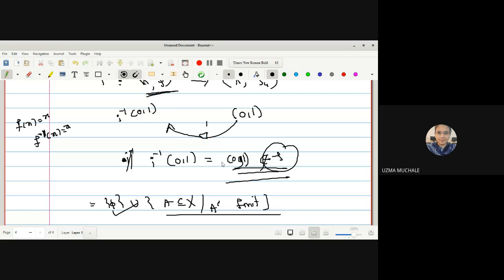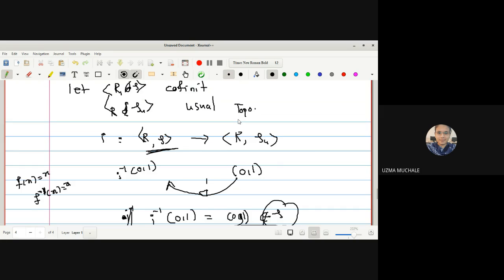To show the mapping is continuous, it is by definition, but we can use one of the theorems we have proved just now: if a mapping is continuous, then the inverse image of an open set is open as well as the inverse image of a closed set is closed. So first we have taken an open set. The nature of an open set in our usual topology is an open interval. Those who remember, we have written it as (x minus r, x plus r). If it is in a sphere, we write S of x, that is, open sphere with center x and radius r, right?